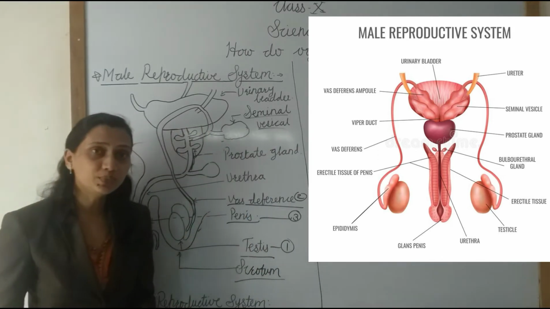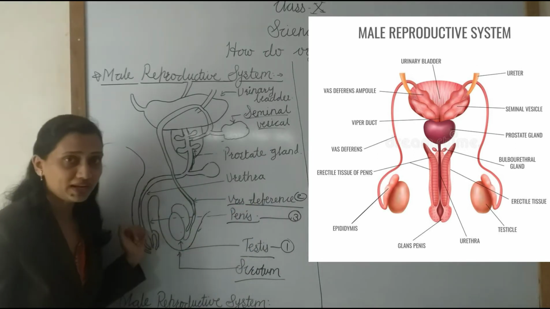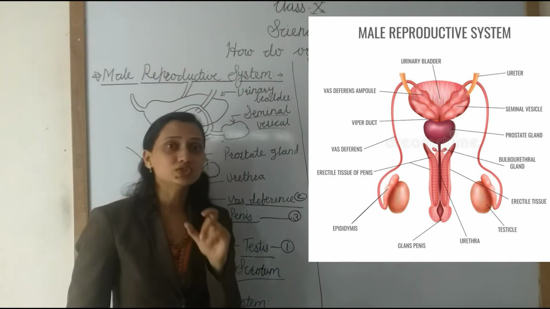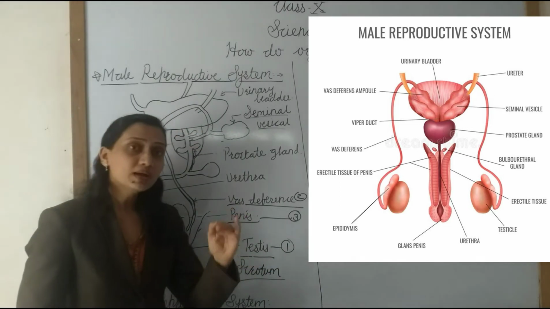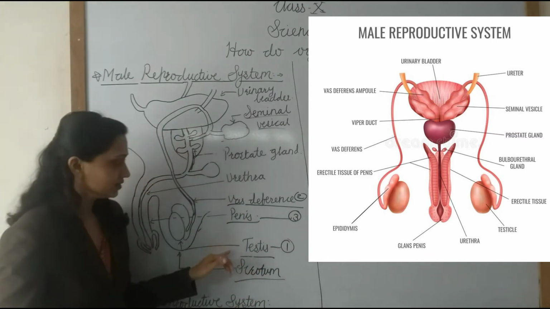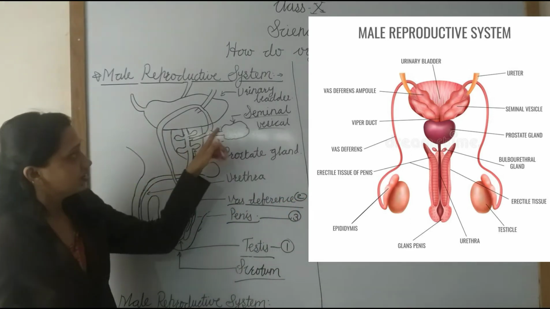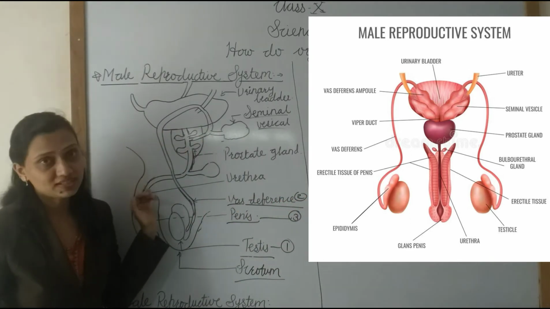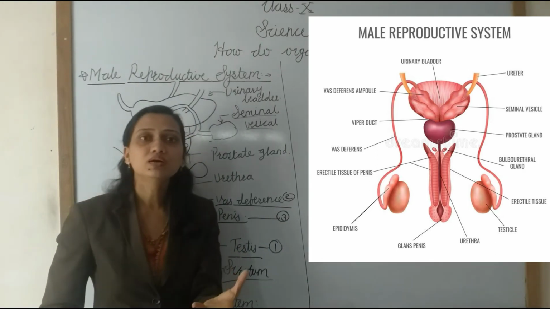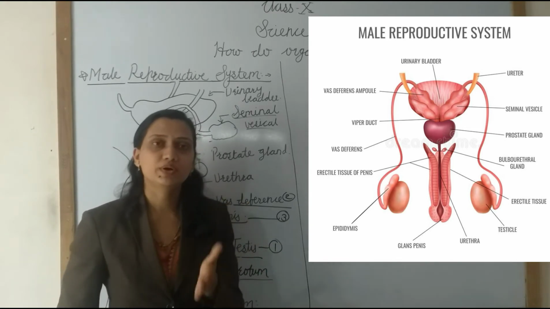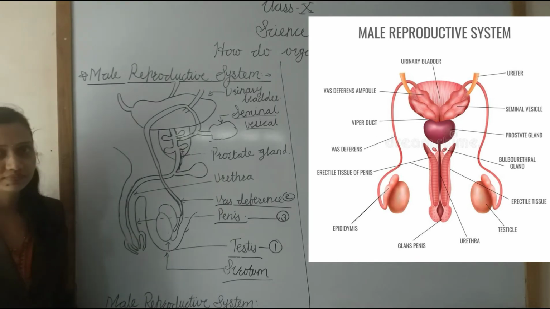Understand? Which are the reproductive organs? The main reproductive organs are the testes, vas deferens and the penis. A pair of testes is present in the male, meaning two testes are present in the scrotum sac. Then the vas deferens carries the sperm from the testes. The next one is the penis. The penis receives the sperm through the urethra and releases it into the female vagina for the reproduction process. In this way, this is the reproductive system in the male. Understand?